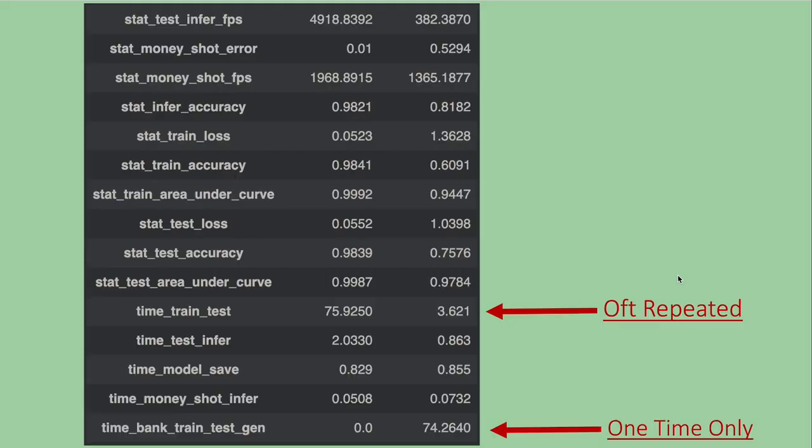Here we see the statistics for an MNIST run side by side with a roll indicator run. This duality has been maintained for safety and verifiability reasons. The most important time saver is splitting the train test image generation from the inferencing task. Image generation currently takes more time than training, but it only needs to be done once.